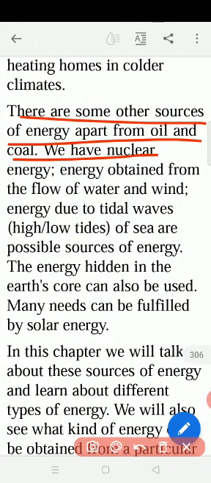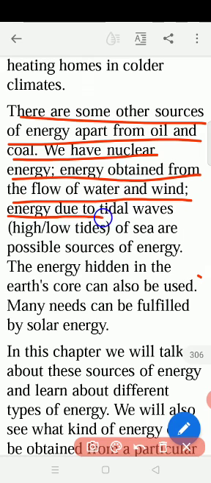So we have nuclear energy obtained from the flow of water and wind. From the water and wind also we now get energy. We use it to produce the electric current. So this is called the nuclear energy, which is produced from the water and the wind. From the water means energy due to tidal waves. Tidal waves means the waves in the sea which give energy, the sources of energy.